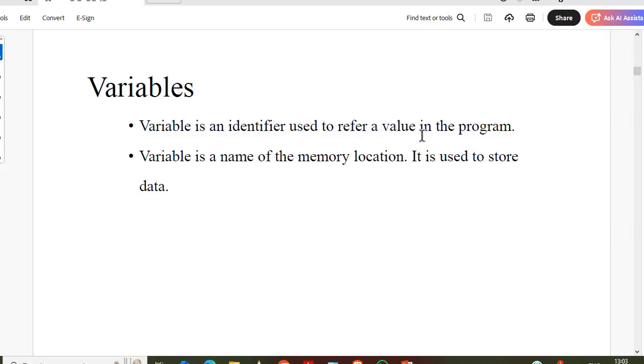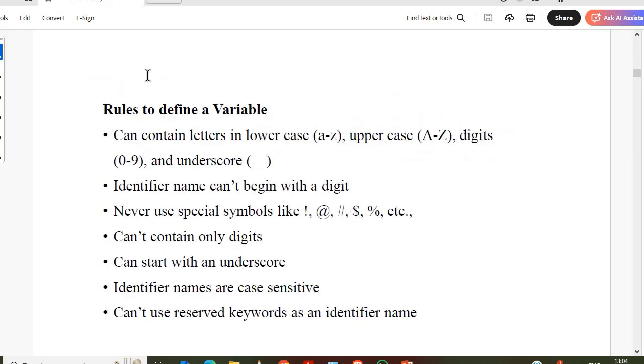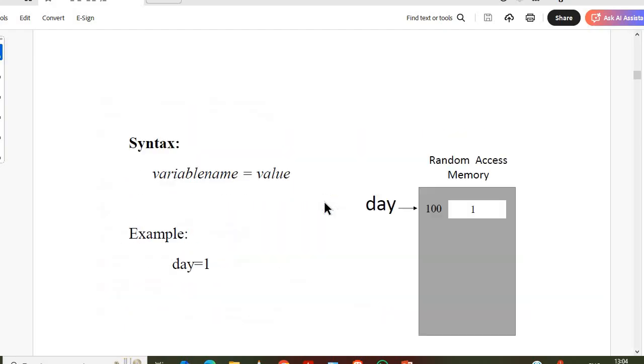Variables is also an identifier. It is used to refer to a particular value in a program, that is known as a variable. It is the name of a memory location, mainly used to store data. Certain rules are there to define a variable also: it contains letters from A to Z, uppercase letters, it cannot start with a digit, we cannot use special symbols to define a variable, and these are also case sensitive. And syntax. This is the syntax for a variable: defining a variable name is equal to a particular value, as I gave one example also.